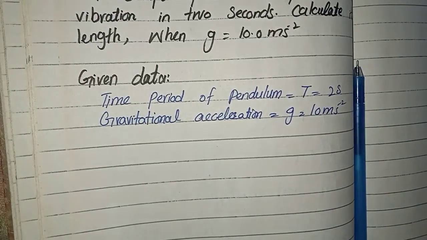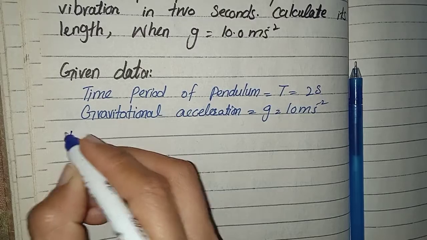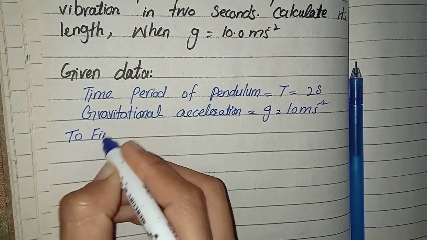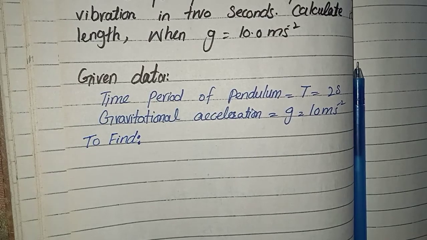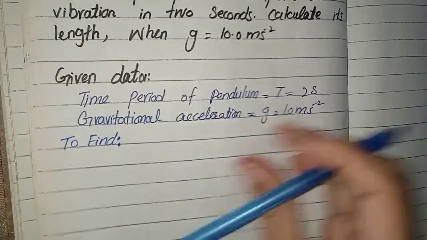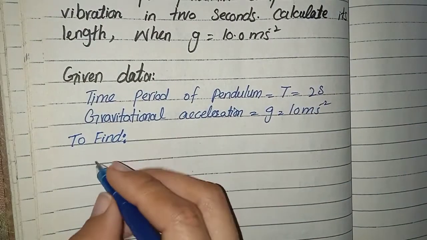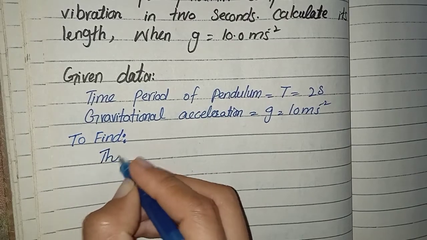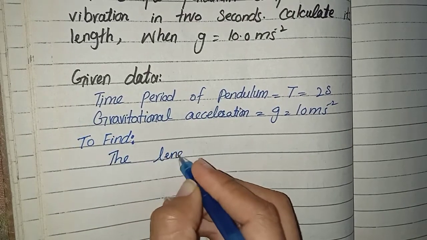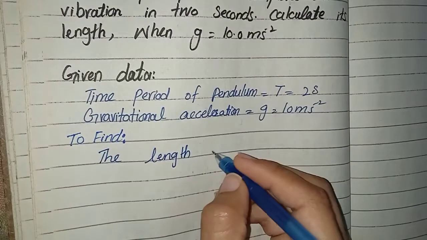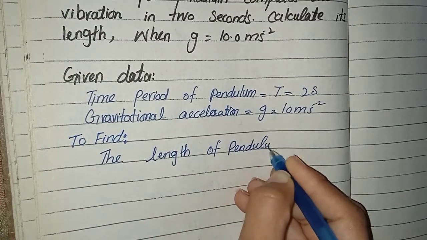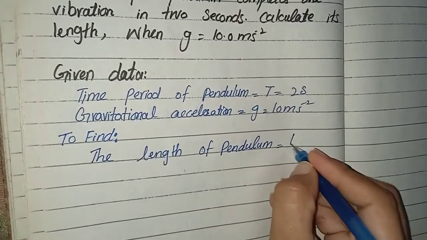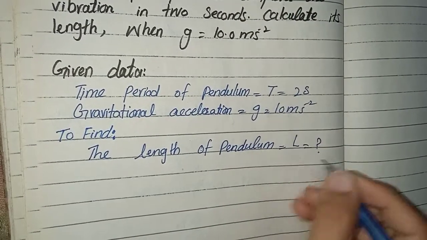Now what we have to find? We have to find again the length of the pendulum, which is represented with L.